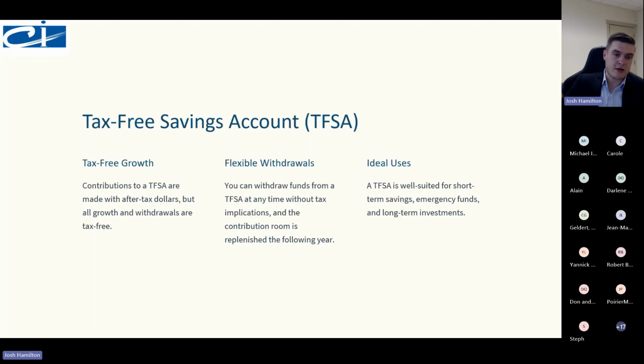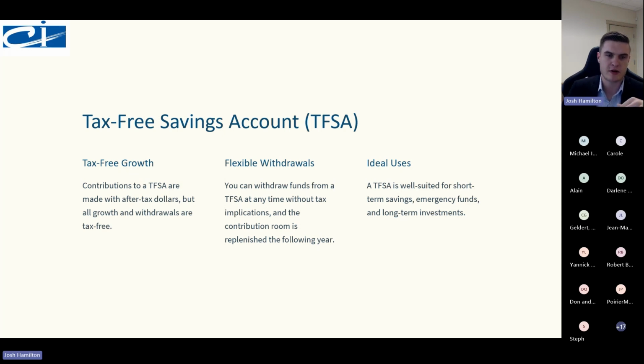Now, the tax-free savings account is a really advantageous account to use here in Canada. The contributions are made with after-tax dollars, so that means you get taxed on your income, and then you put this into the TFSA. The growth and withdrawals aren't taxed. Each year, you're allowed to contribute a new amount. This year it was $7,000. They're going to change it.